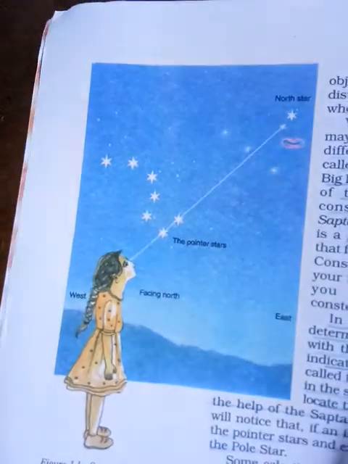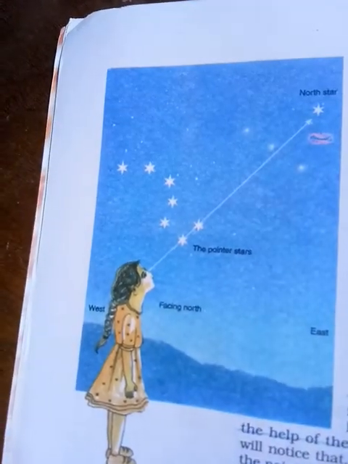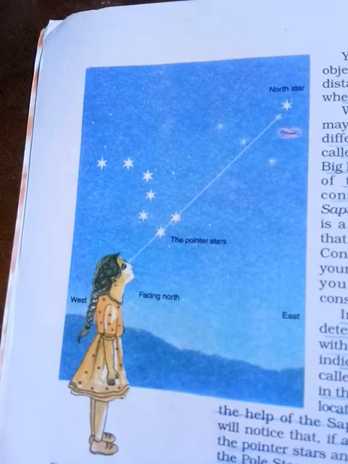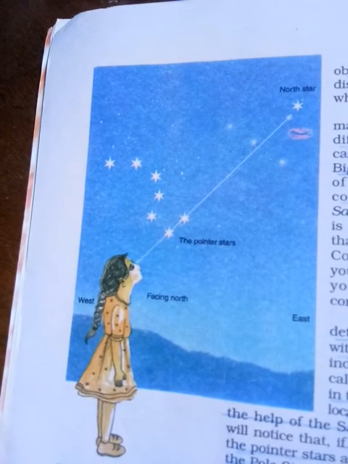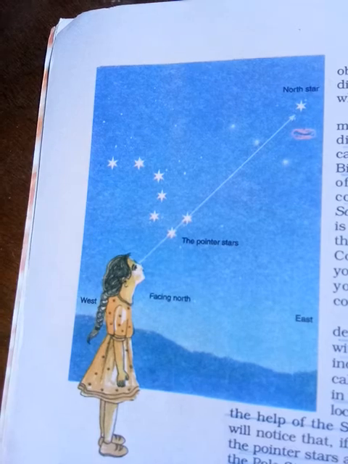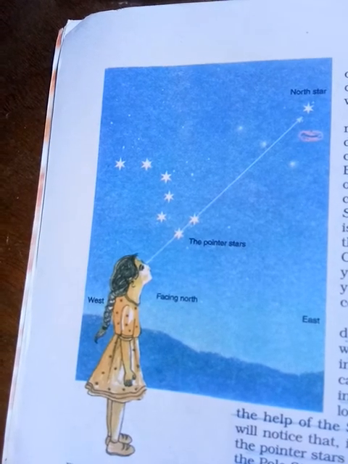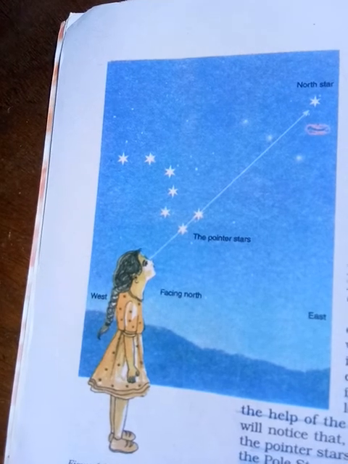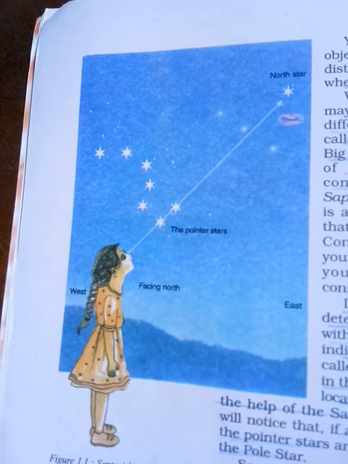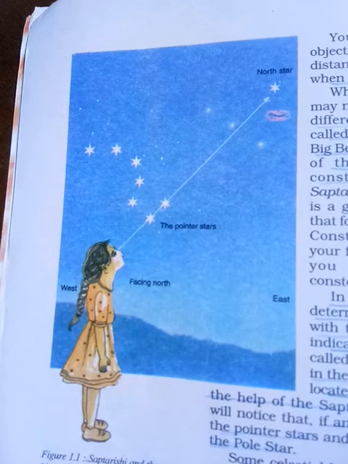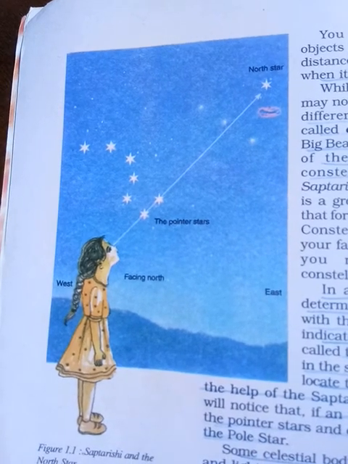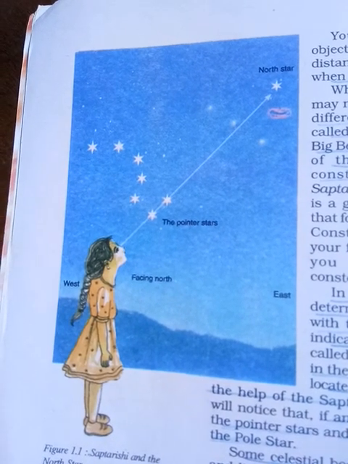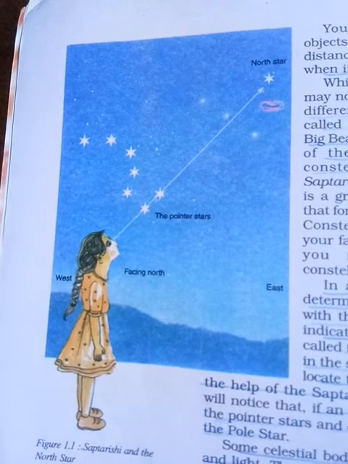I can give you an example. In ancient times, the ancient people used this pole star or north star to indicate directions, that means to find their direction.